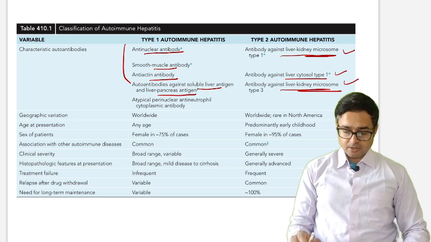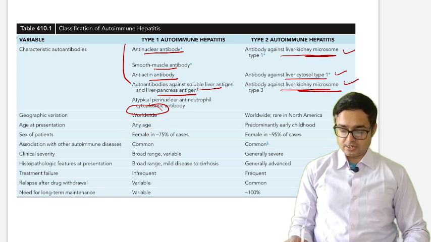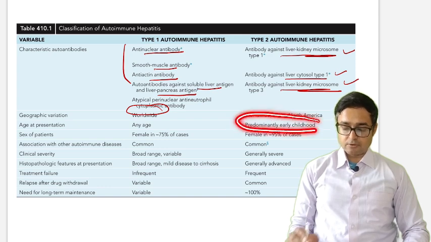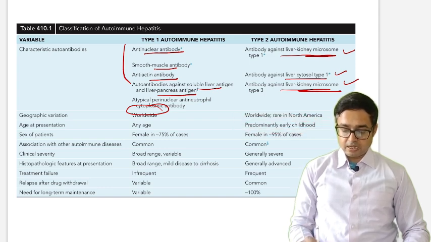Okay, we will go further down. You will see the geographic variations are worldwide. Age at presentation: type 1 autoimmune hepatitis presents at any age. Type 2 autoimmune hepatitis presents predominantly in early childhood, mostly female. 75% of cases are seen in females in type 1, but in type 2, 95% of cases are seen in females. Clinical severity is of a broad range, and histopathological features are generally advanced in type 2.